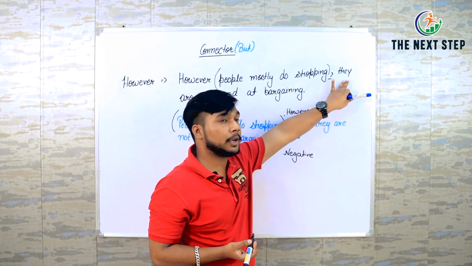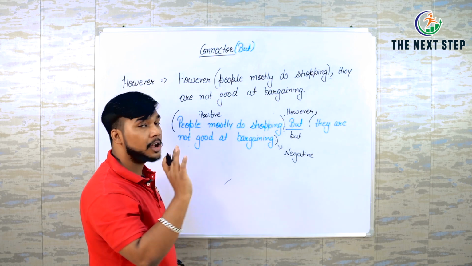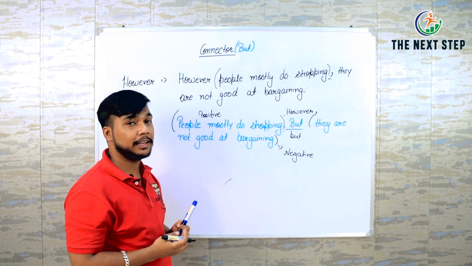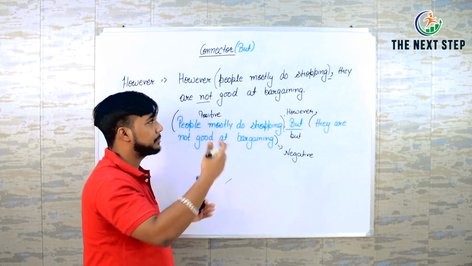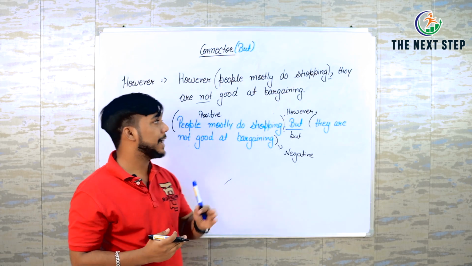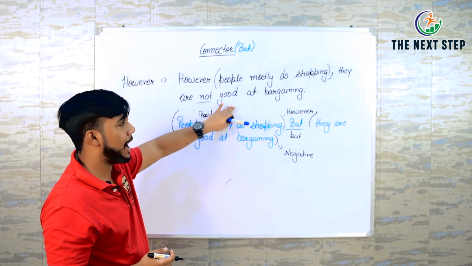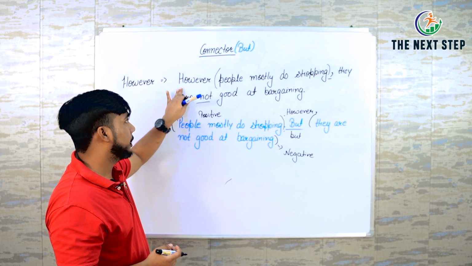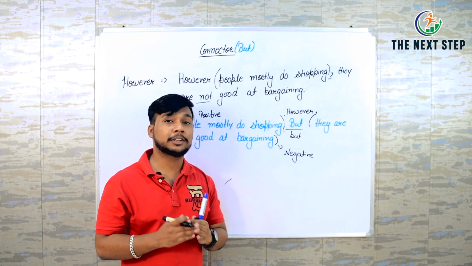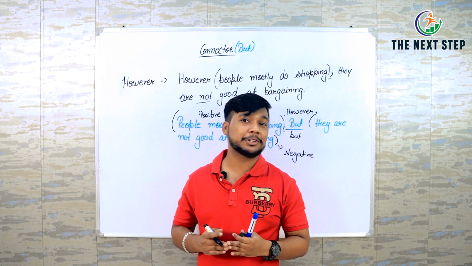After this, use your pronoun. For people, I can use "they". They are not good at bargaining. As there is "not", it means I'm talking about something which is not good for them. So that's why I am adding "however", a good thing and the negative thing. So here you can start with the connector "however". It would be better to add it for getting good band scores in your writing task.